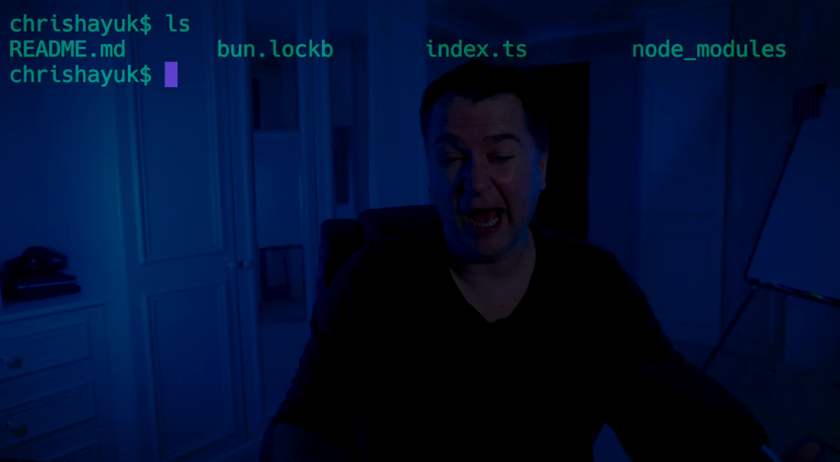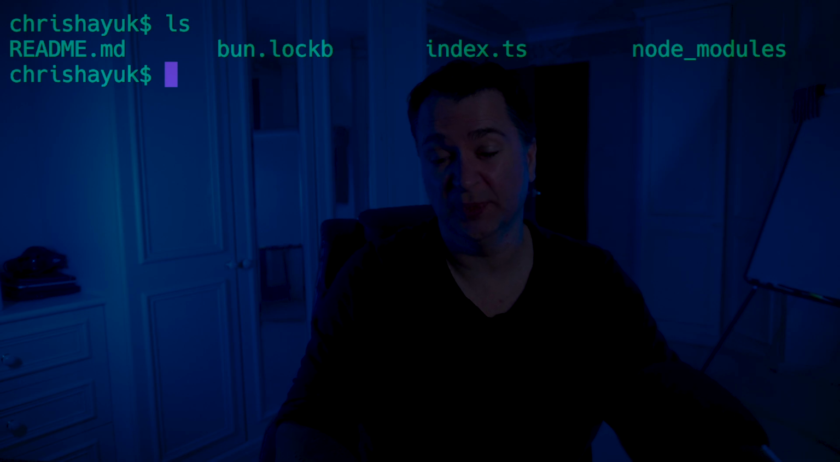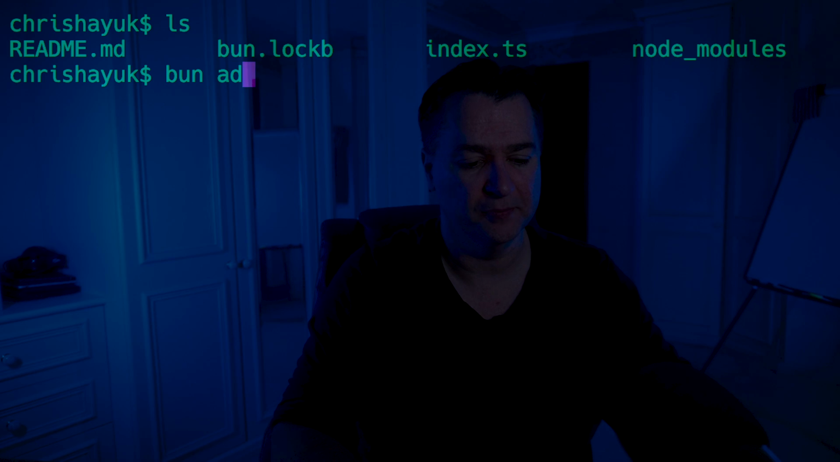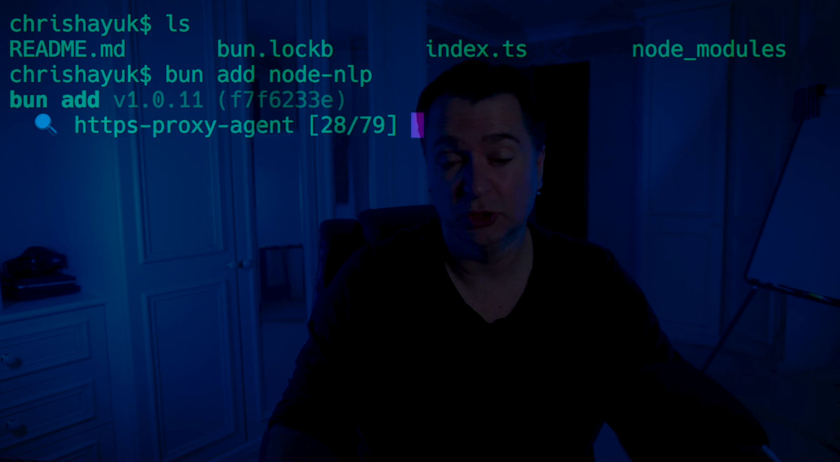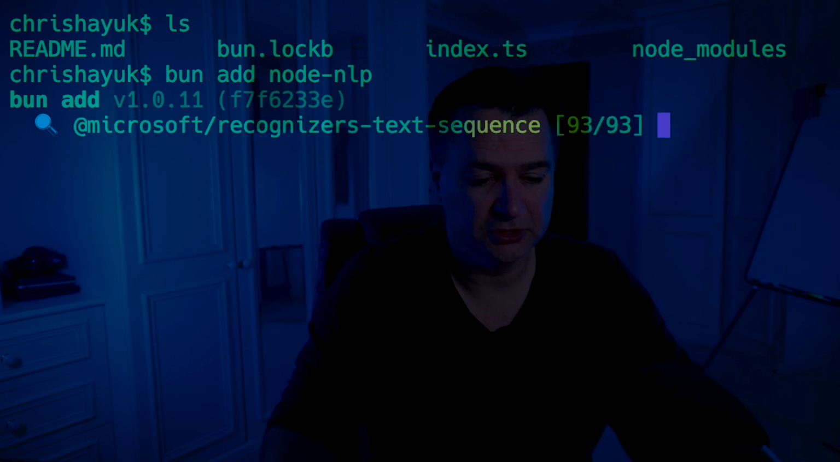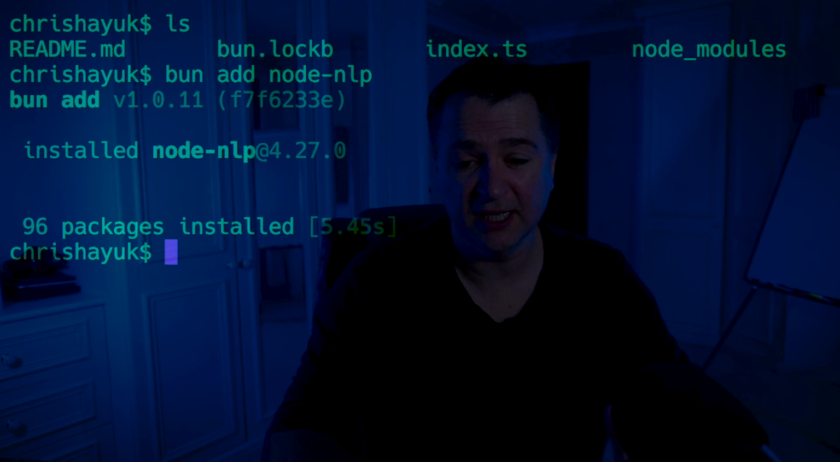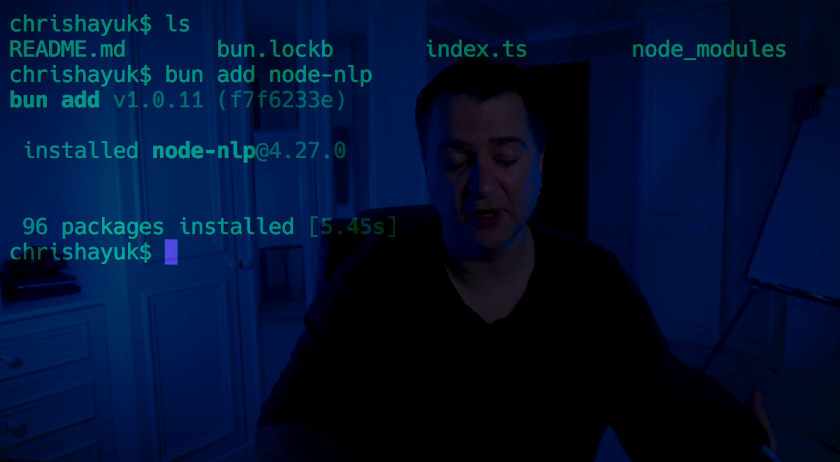So good news, it is fairly easy to get started with nlp.js. I am just going to take the time server that we created earlier, and I'm going to add node-nlp to it, which is the nlp.js library. I'll do that by just doing bun add node-nlp, and then that will add that to my package.json. Okay, so now that that's installed, we can create something very quickly to test this out.